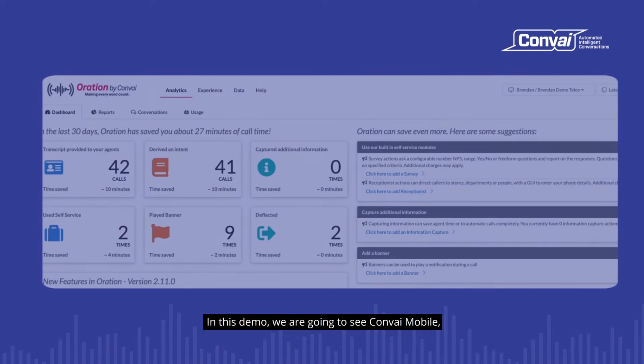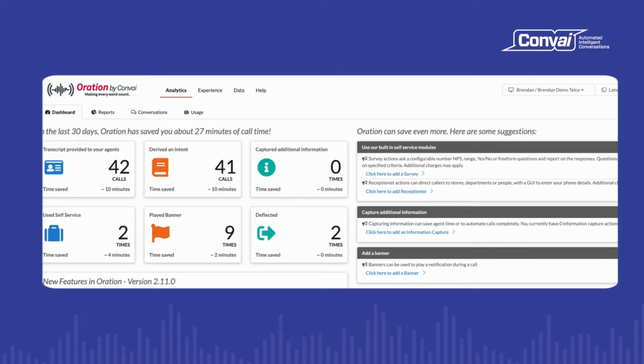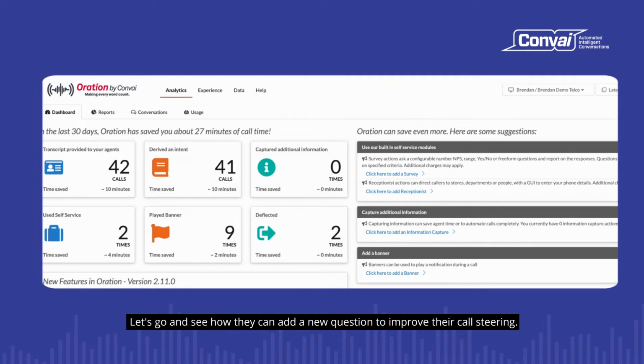In this demo, we are going to see Convey Mobile, a telco that has launched a natural language call routing solution based on Oration. They've identified that callers asking to get a SIM includes both new customers and existing customers who want a replacement SIM, and these inquiries need to be handled by different teams. Let's go and see how they can add a new question to improve their call steering.